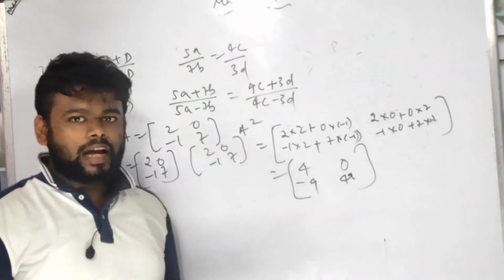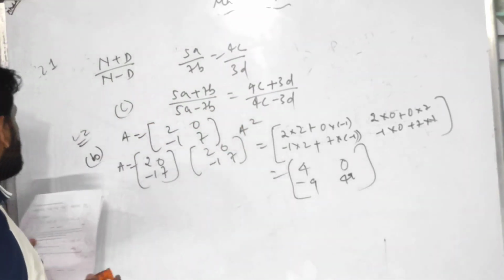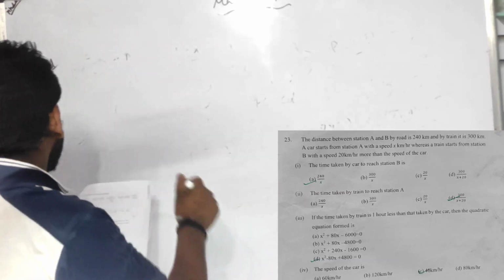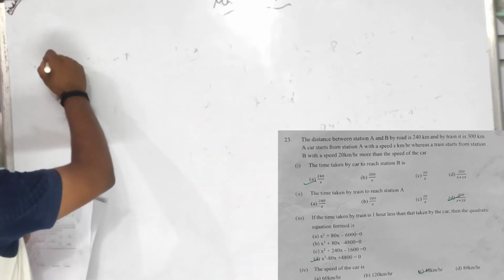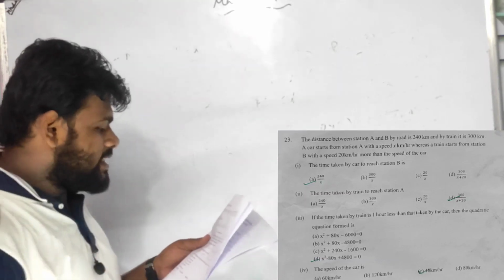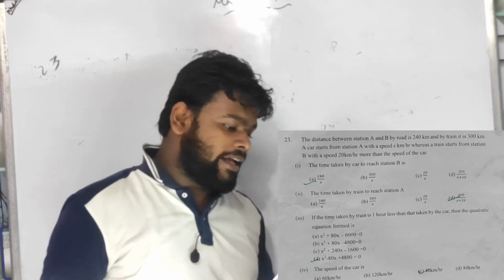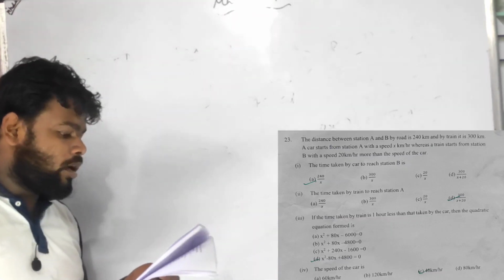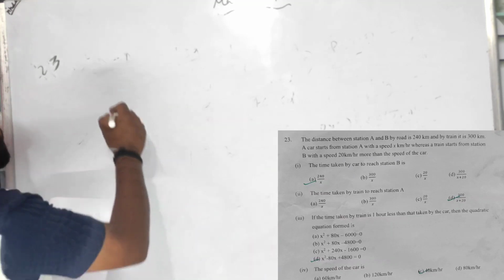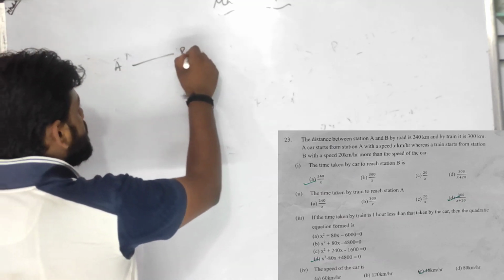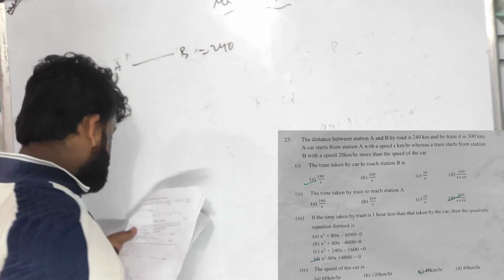So section C, I hope you have noted down section C. Section C, number 23, children. In section C, it is given the distance between station A and B by road is 240 किलोमीटर.